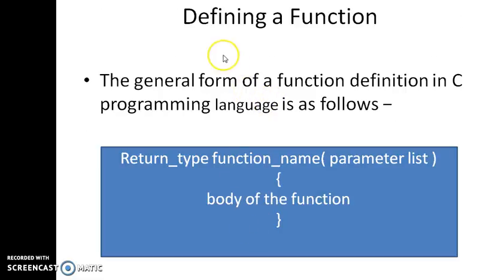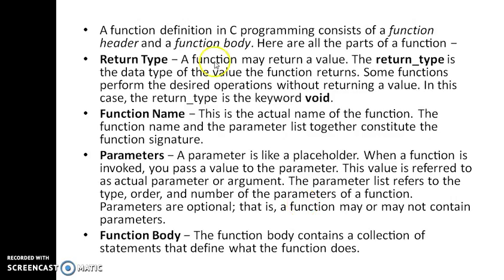The syntax of a function is return type, function name, parameter list, and in the curly brackets we can have whichever statements we want for this function. A function definition in C programming consists of a function header and a function body. Here are the parts of a function. The first one is the return type. The return type is the data type of the value the function returns. The return types we have are integer, float, character.